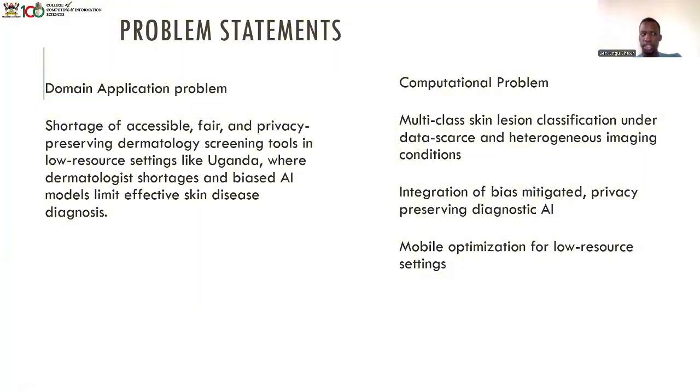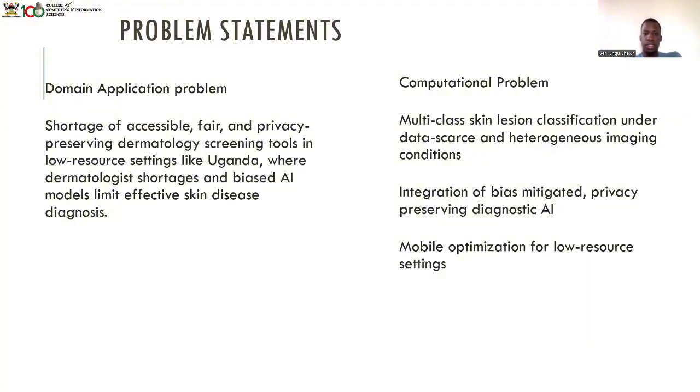We have an estimated fewer than 25 certified dermatology experts in a country of over 45 million people. So the models are needed, and yet they're not very good. So there's a domain for this. Computational problem: multi-class skin lesion classification under data-scarce and heterogeneous imaging conditions.